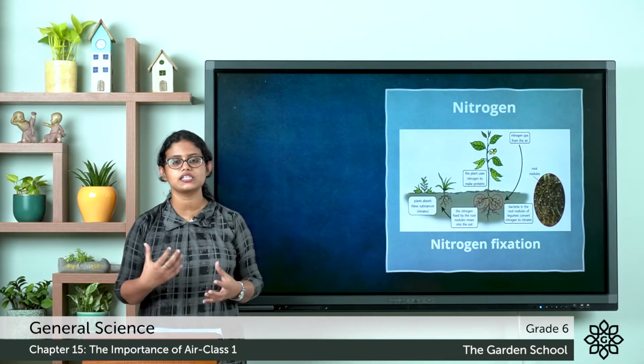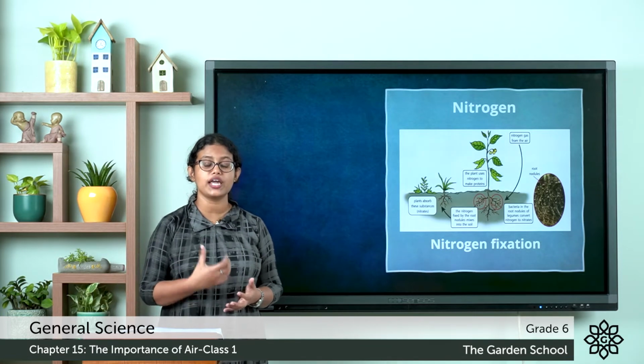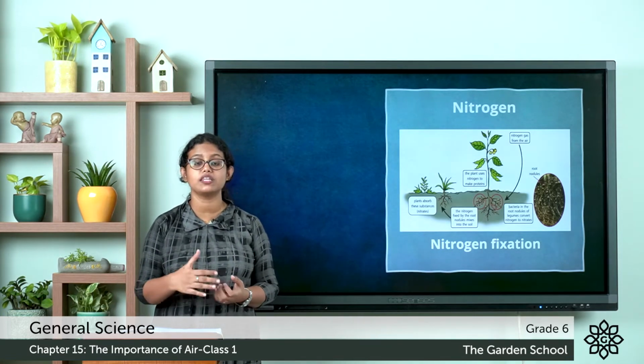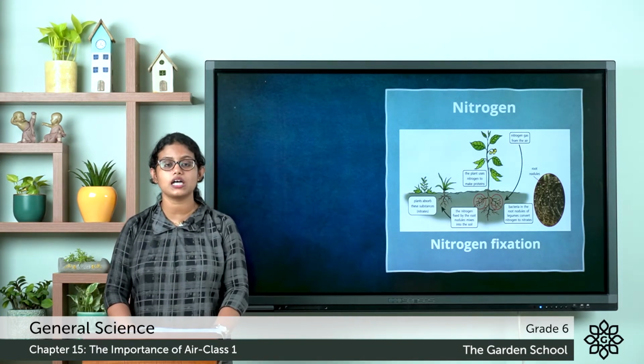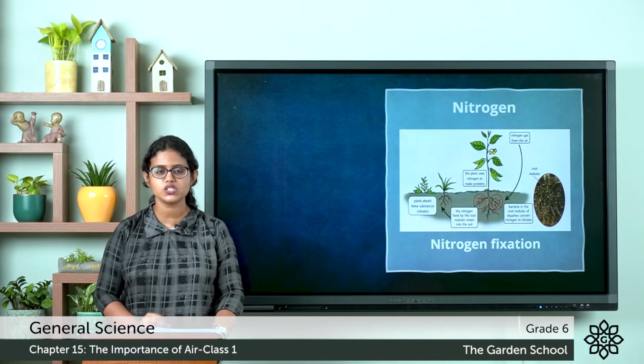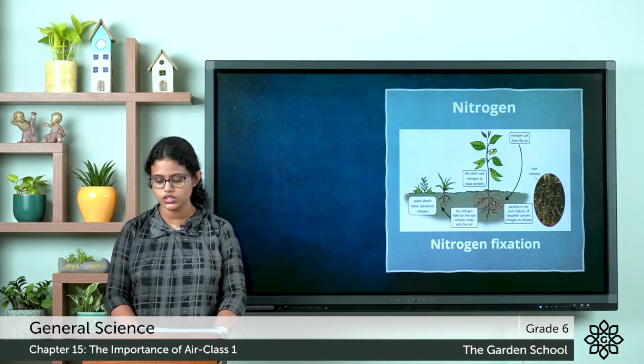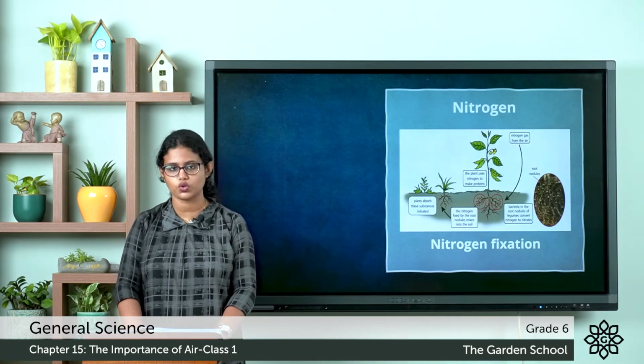Certain soil bacteria combine the nitrogen and oxygen from the air and make nitrate. The plants absorb nitrate from the soil along with the water, and it is used to make proteins.